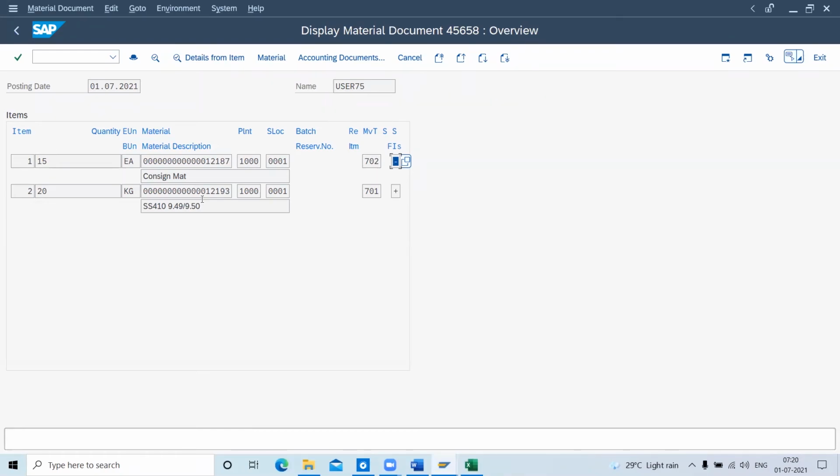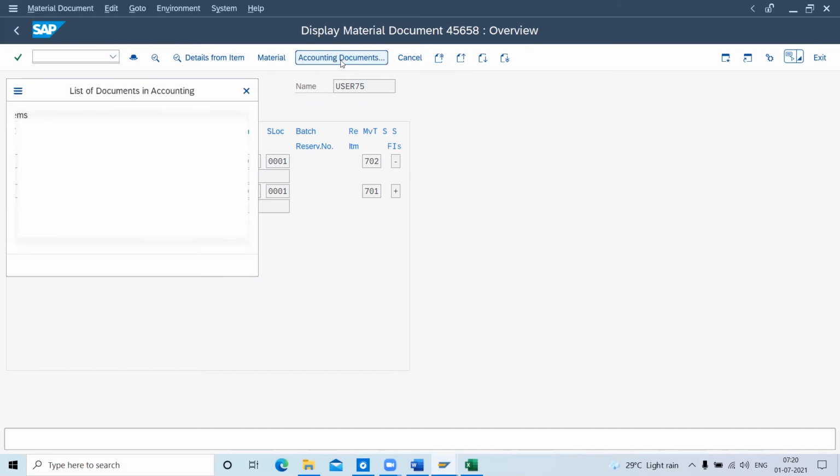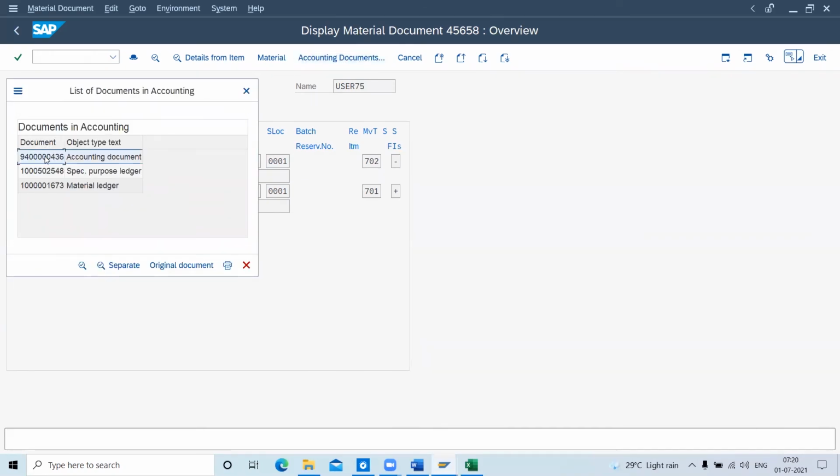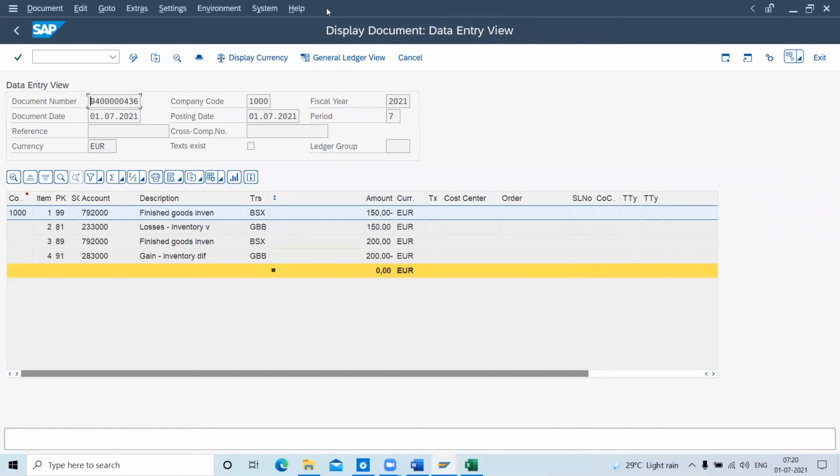Now for the accounting documents, you can see here the note on accounting documents. You go to the accounting documents, click the same way, and you can see what the effect is on inventory. You can see the amount. Here I was taking 10 quantity to create this material, so 15 quantity is less. That means the BSX, the inventory stock, is reducing. So this stock will be reduced by 150.